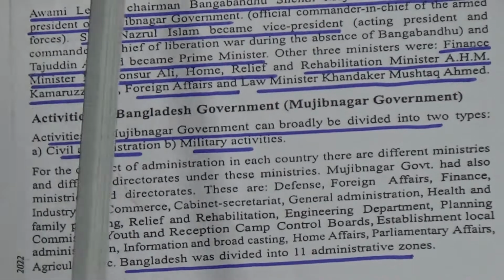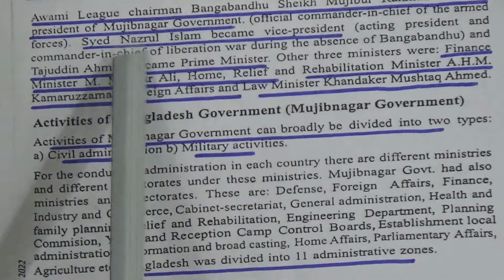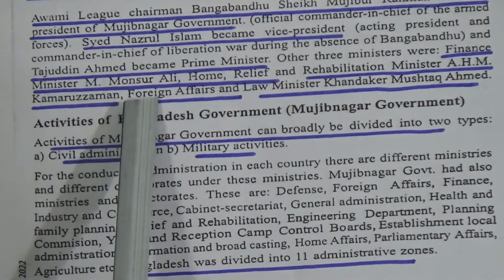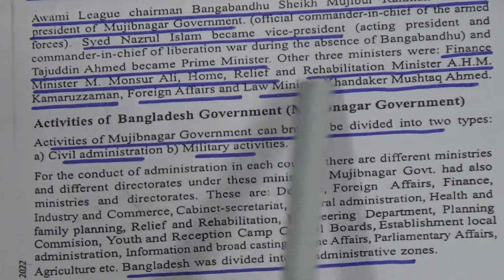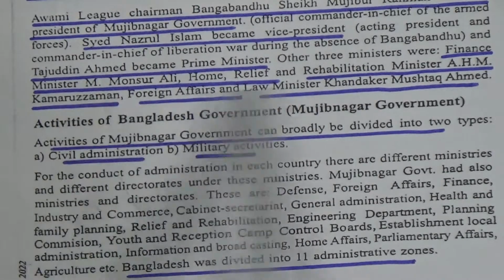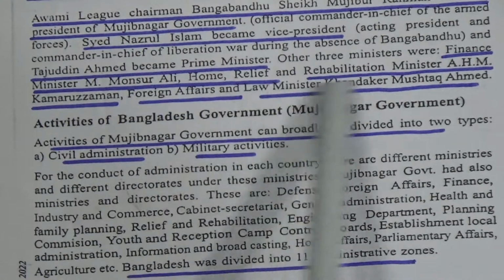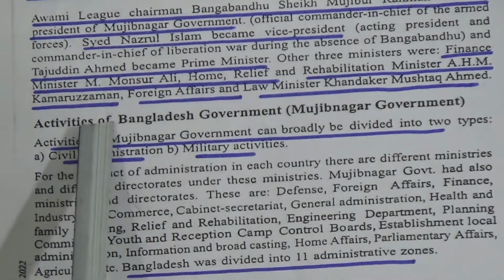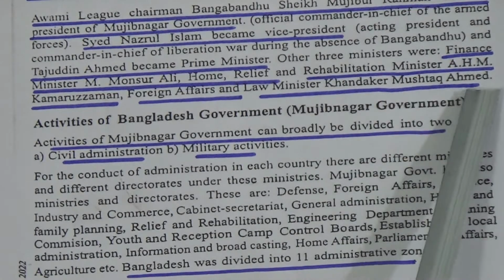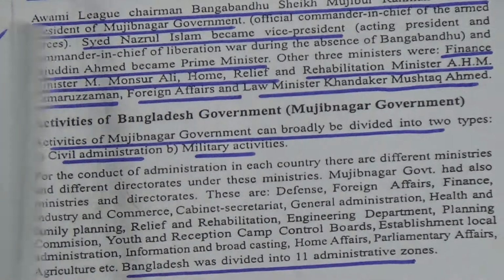So the president was Bangabandhu Sheikh Mujibur Rahman, vice president Syed Nazrul Islam, Tajuddin Ahmed became prime minister, finance minister Mansur Ali, home and relief minister A.H.M. Kamruzzaman, and foreign affairs and law minister was Khondkar Mushtaq Ahmed. You can make any one-word answer from this para.